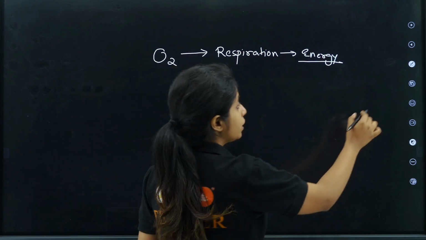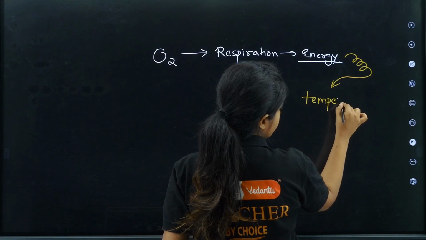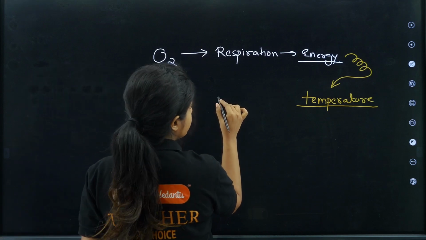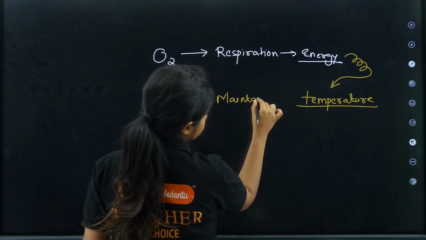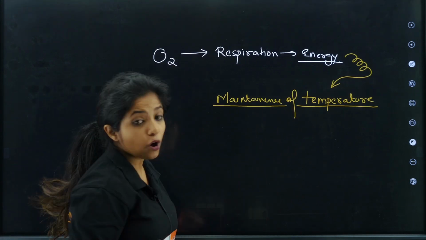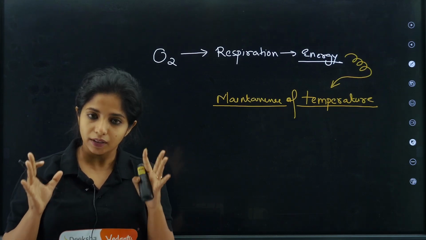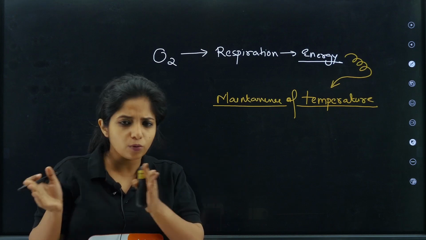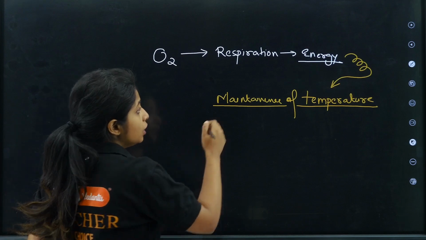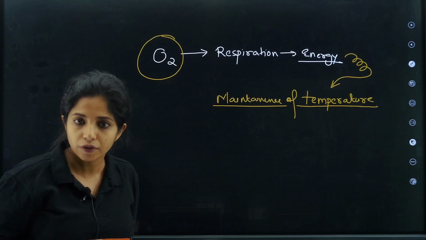And this particular energy is required for maintenance of temperature, of constant body temperature. Why? Because enzymes in our body require a constant temperature. If the temperature shifts like that, our whole enzymatic activity gets lost. So we are organisms who need to maintain constant body temperature. For that we would be needing so much amount of oxygen, my dear children.